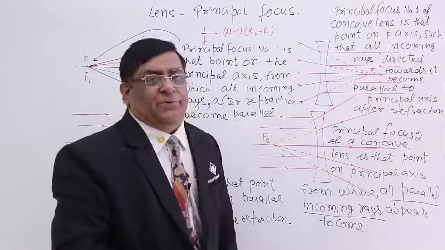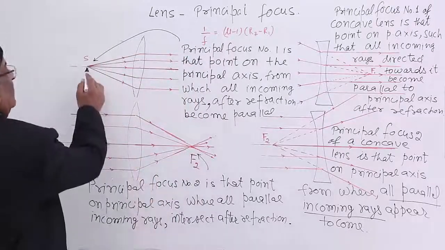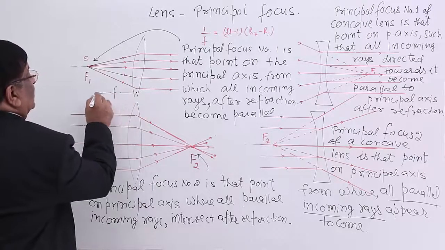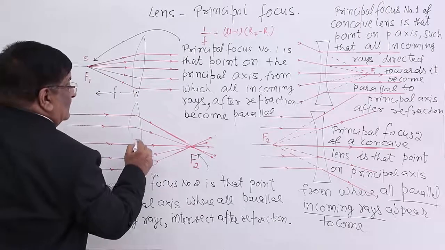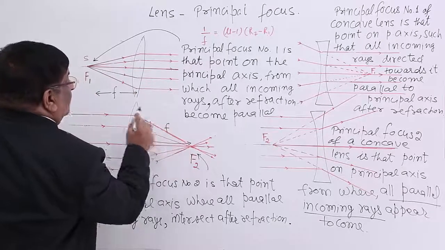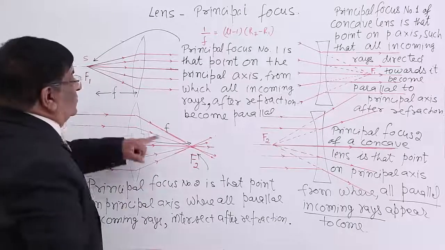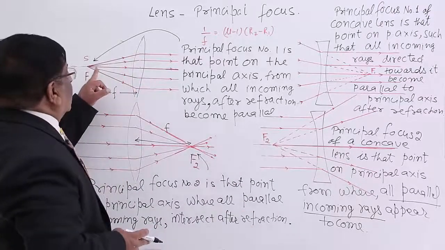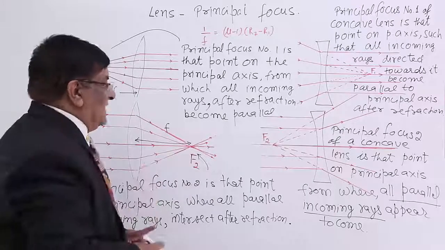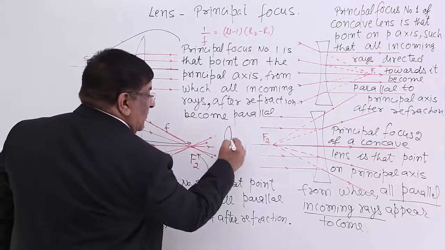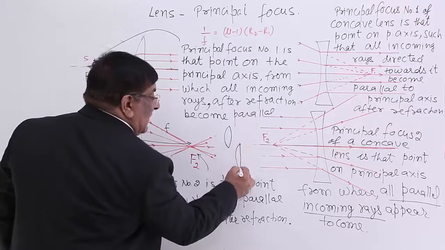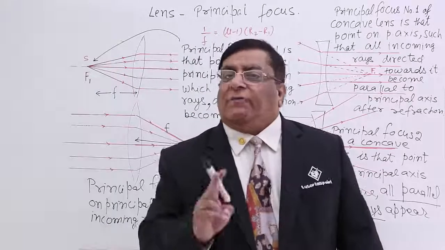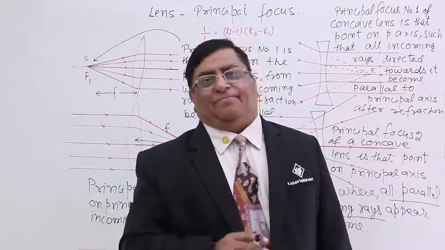Now you have to remember a few things. The distance of focus number 1 and the distance of focus number 2 is known as the focal length of the lens. There is no f1 and f2 because these two focal lengths are equal. The distance of this focus and of this focus is the same whether the lens is double convex or plano convex. In both cases this does not make any difference, and we can prove that the focal length is the same.